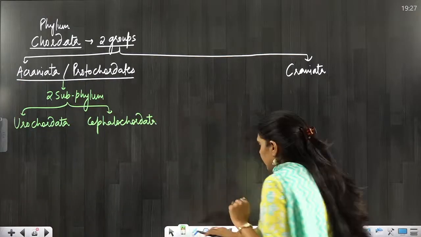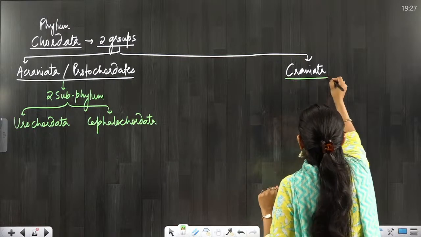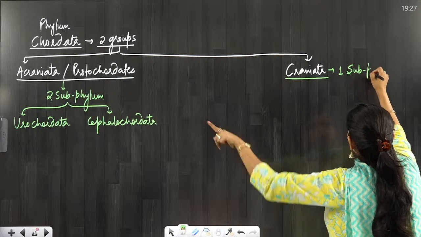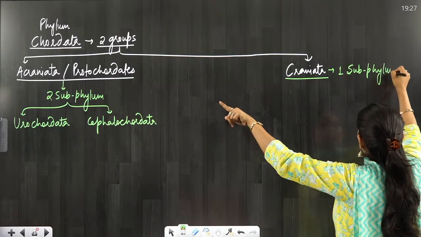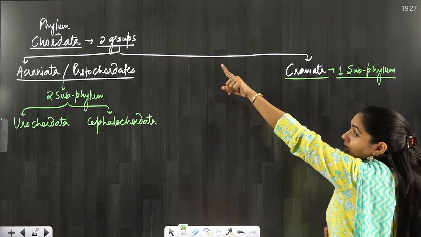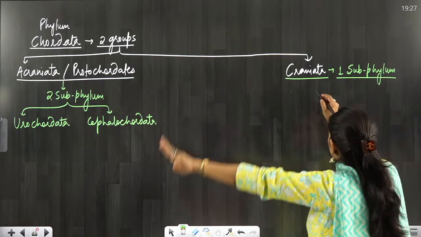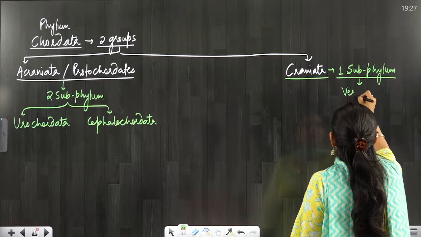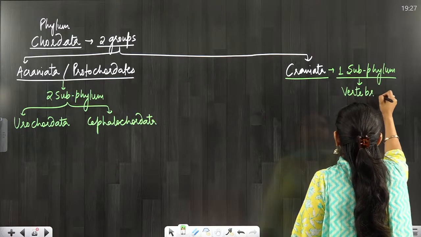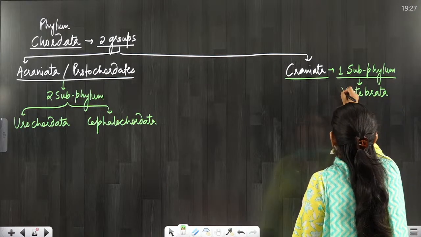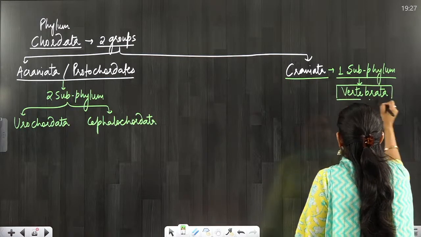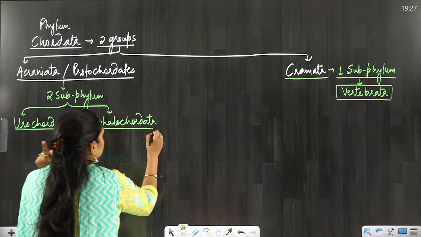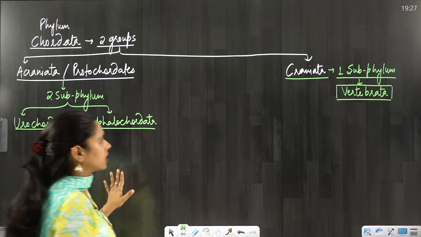Coming to the Craniata, in the Craniata there is only one subphylum. There were two subphylum. So total how many subphylums are there in the phylum Chordata? 3 subphylums. In Craniata, there is just one subphylum, which is Vertebrata. I will tell you why they are known as vertebrates, why they are known as urochordates, why they are known as cephalochordates. I will tell you everything.